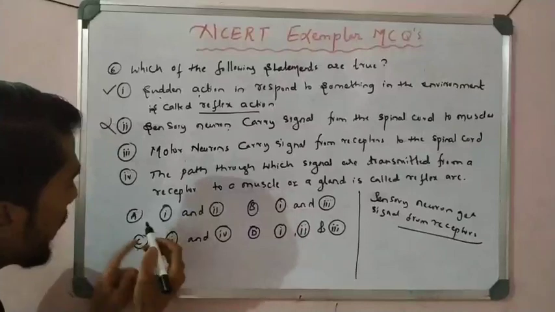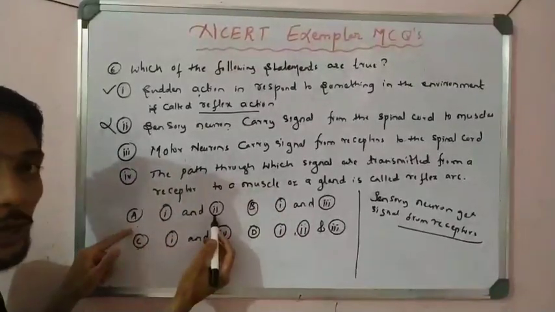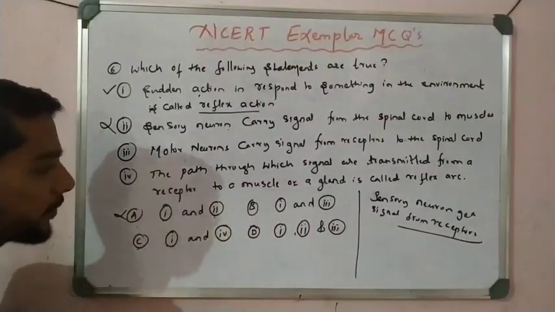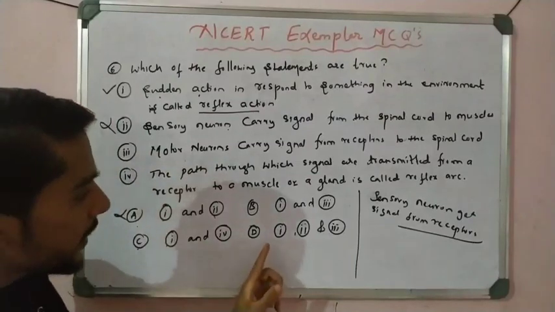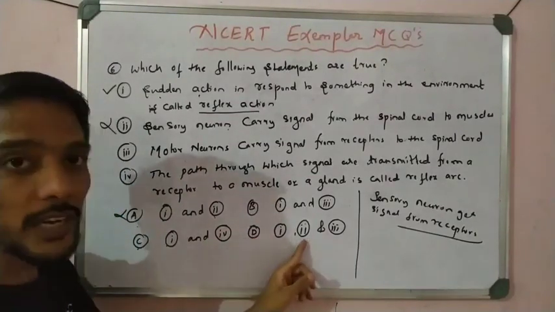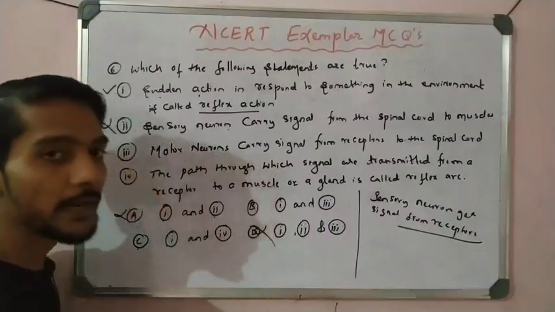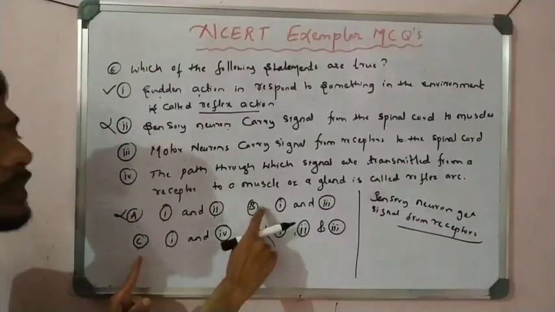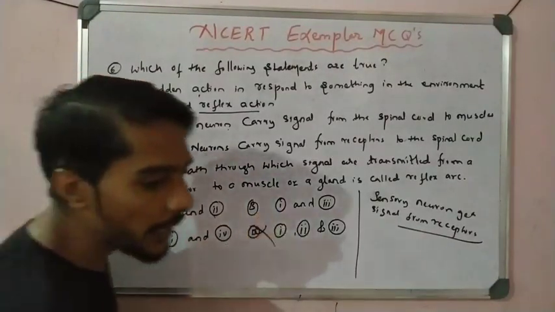Option A says that statement 2 is correct, so option A is wrong. Option D also says 2 is correct, but 2 is wrong, so option D is also eliminated. Now only B and C are left.